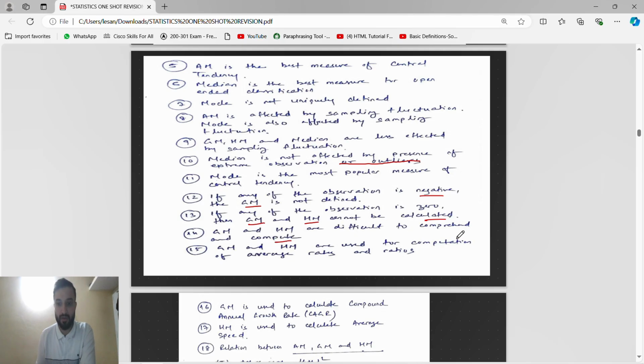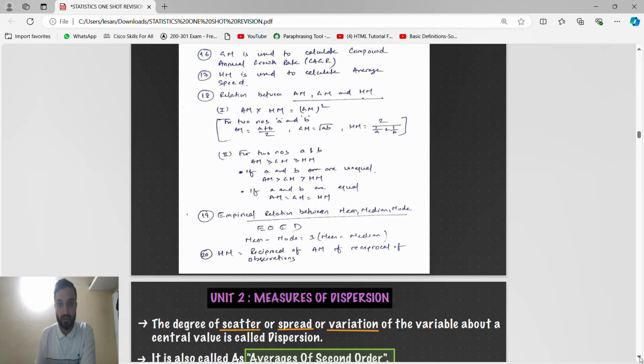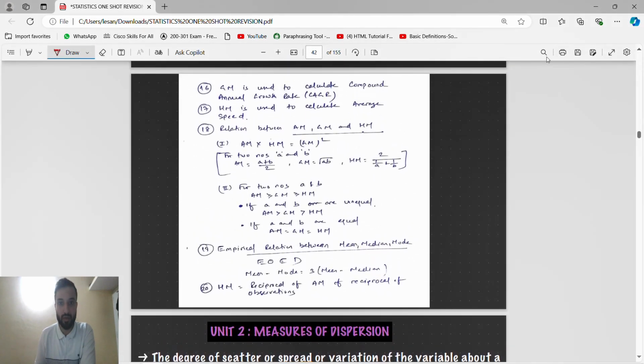Geometric mean and harmonic mean are used for computation of average rate and ratio. This is very important. Geometric mean is used to calculate, guys, CAGR, compound annual growth rate. Harmonic mean is used to calculate average speed.